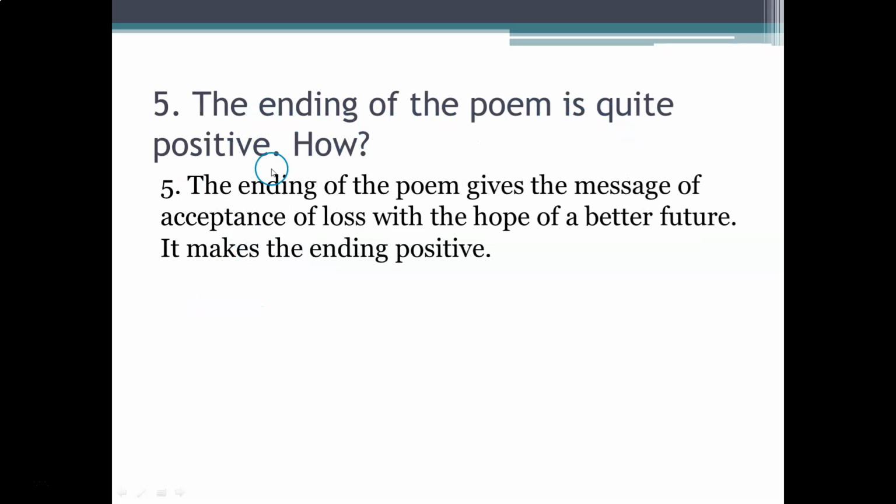The ending of the poem is quite positive. How? The ending of the poem gives the message of acceptance of loss with the hope of a better future. It makes the ending positive.